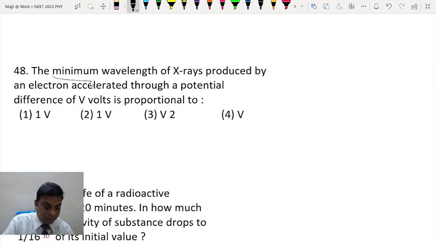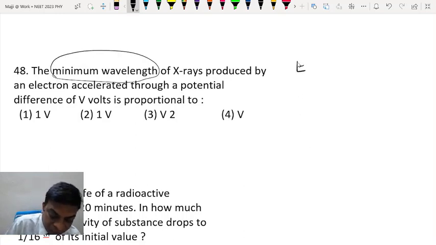So if that be the case, then wavelength will be minimum because maximum energy would correspond to minimum wavelength. So maximum energy would be equal to the entire energy of the electron being converted into X-rays. So energy of an electron is eV.